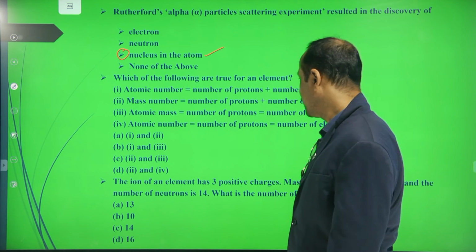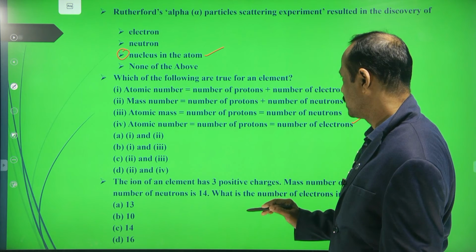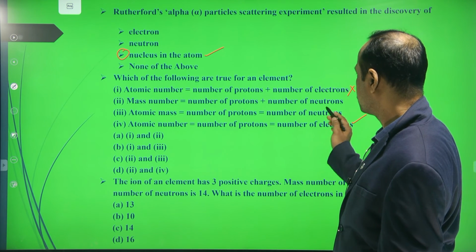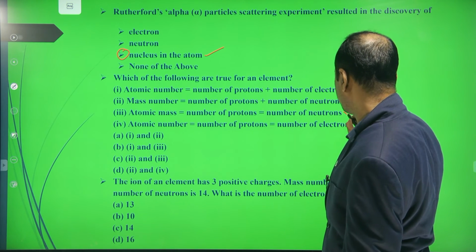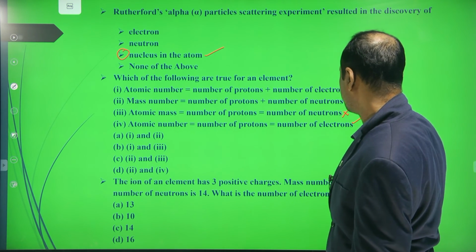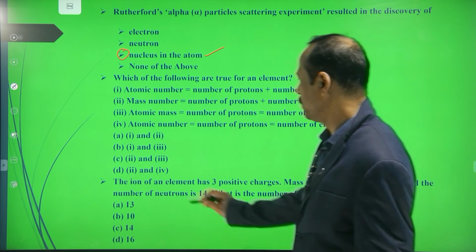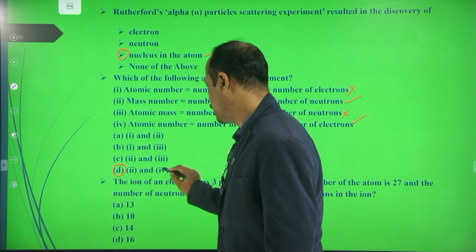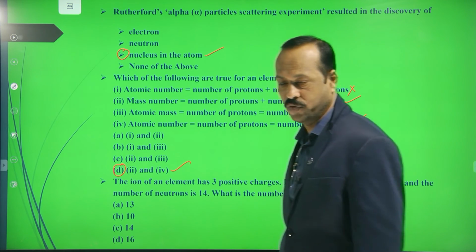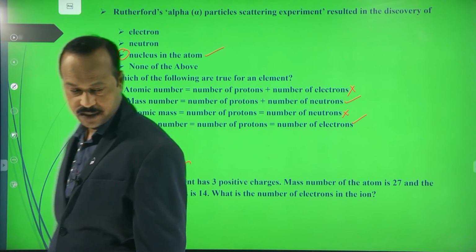Mass number means what? Number of protons plus number of neutrons. Our atomic mass is equal to number of protons plus number of neutrons. So this is also wrong, and the answer is this one. So here 2 and 4. Which option here? D. D is 2 and 4, the right options. Is this clear to you?